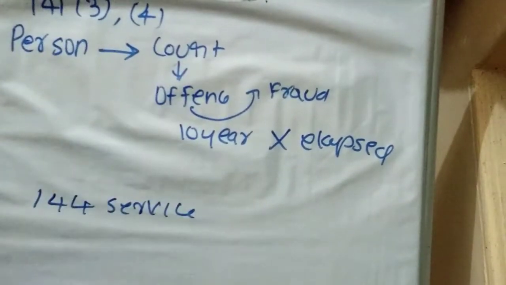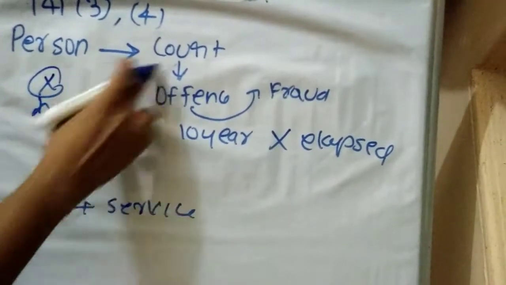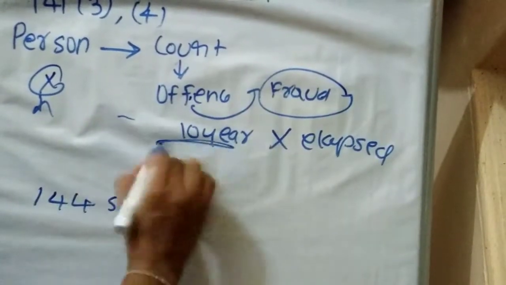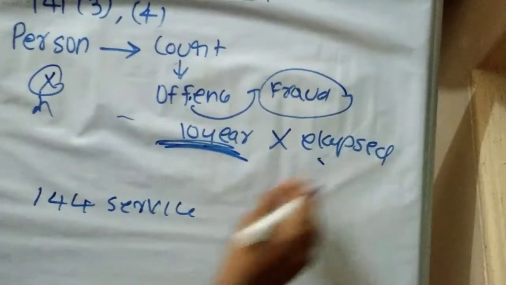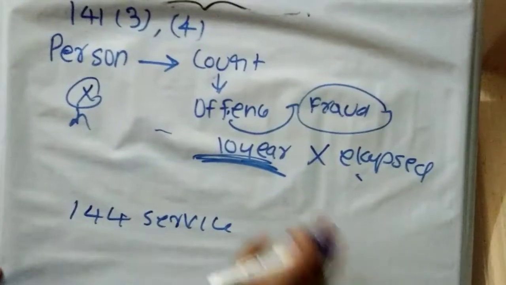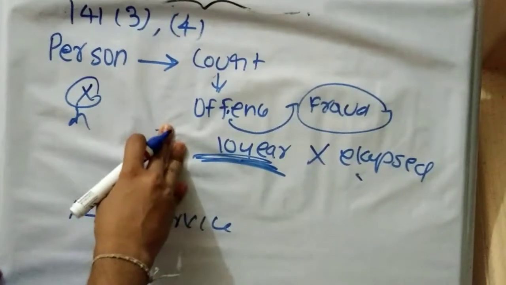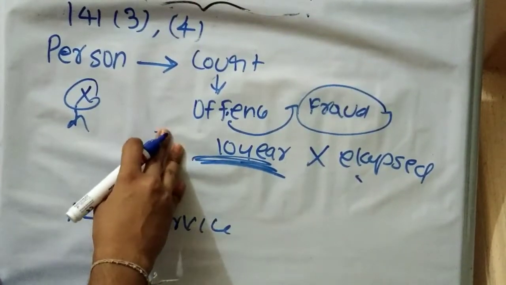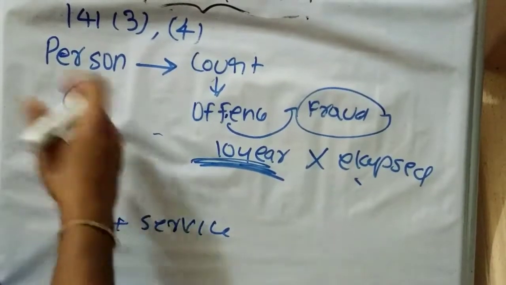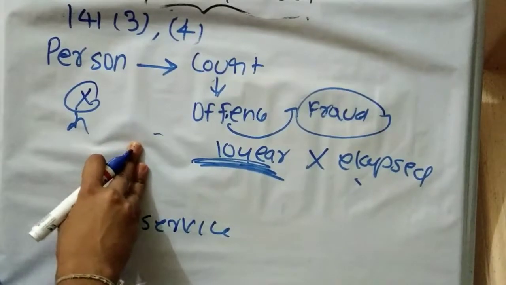That is, if a person, suppose X, is convicted by a court for an offence involving fraud, and 10 years have not elapsed from the date of conviction, he is not eligible to be appointed as an auditor. After 10 years he is allowed. If 10 years have not elapsed, then he is not eligible to be appointed as an auditor.